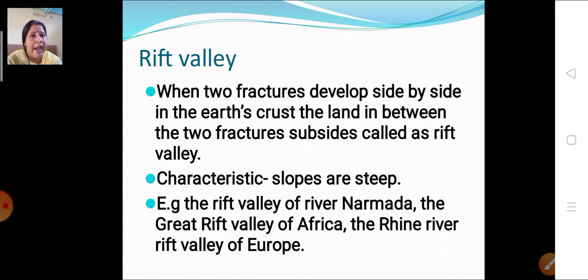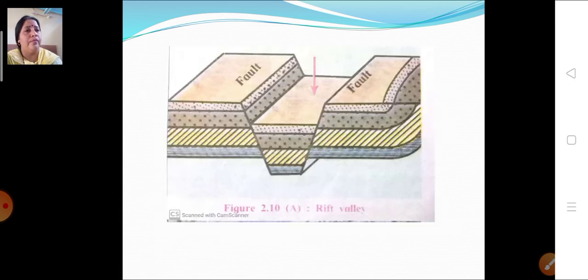When land is subsiding, a valley is formed, and when a block is going upward, that is called a block mountain. Here is an example of a rift valley. A part of the land which gets down, subsides and gets submerged, becomes the valley over here.